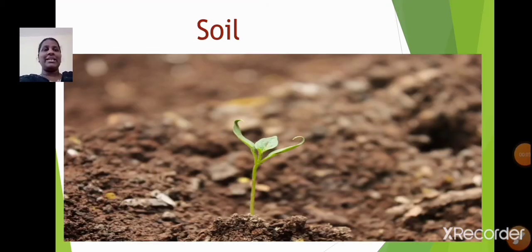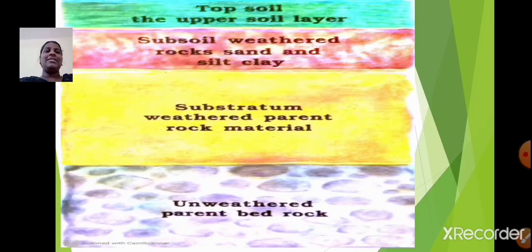Our next topic is soil. Just have a look at this diagram, students. How many layers of soil can you see? Yes, we can see 4 layers of soil, isn't it? We have unweathered parent bedrock, we have substratum weathered parent rock material, then we have subsoil weathered rock, sand, silt and clay, and then we have topsoil, that is the upper soil layer.